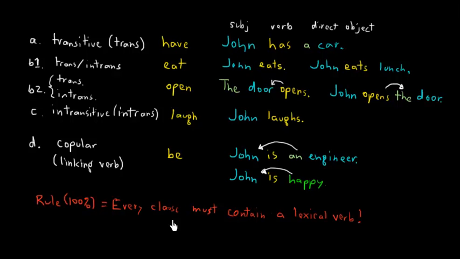So since every sentence must contain at least one clause, every sentence must contain a lexical verb. At least one. Okay? And we'll find out that a clause has to have one and only one. So if you go looking for the lexical verbs, you can tell how many clauses there are in a sentence. Okay? So, with that, I will stop here, and we'll stop talking about lexical verbs, and we'll come back and start talking about the grammatical verbs.